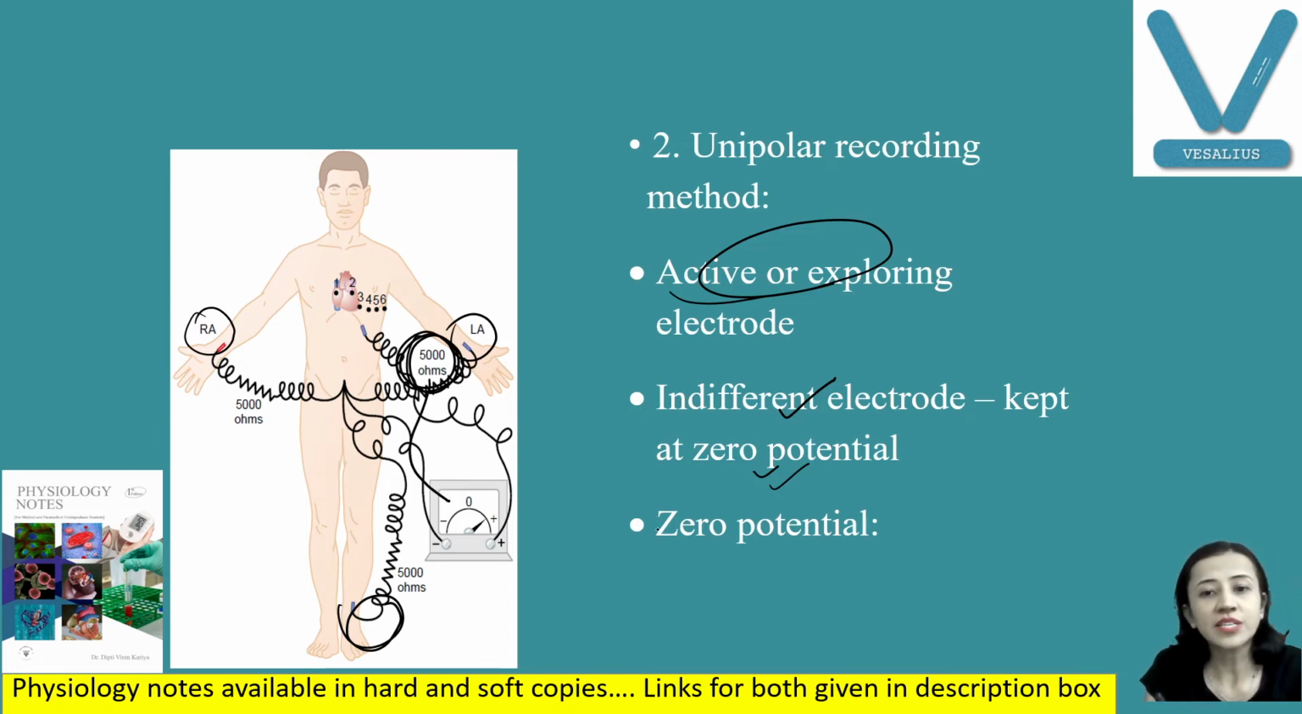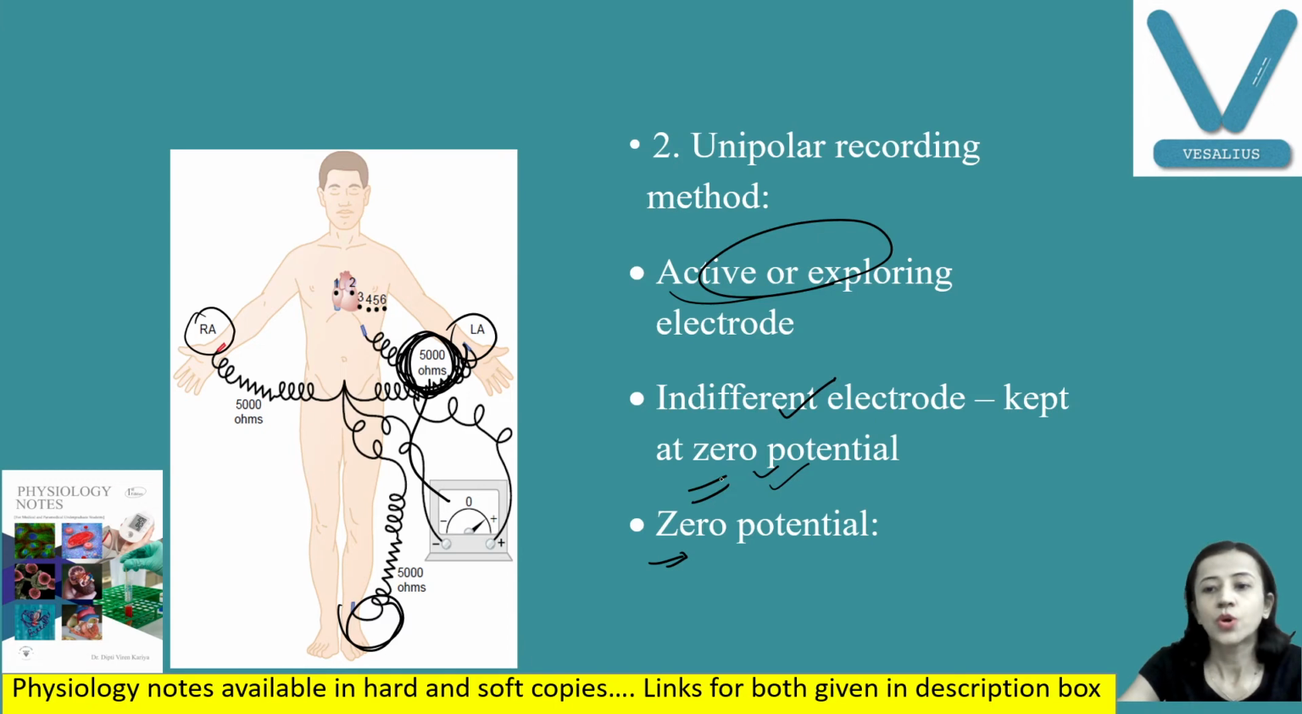Okay, and how is the zero potential created? In a volume conductor, the sum total of the potential at the points of an equilateral triangle with the current source in the center is zero at all times. Therefore, if these electrodes are placed in the left arm, right arm, and left foot, and they are connected to the central terminal with the resistance, we can have this zero potential creation.